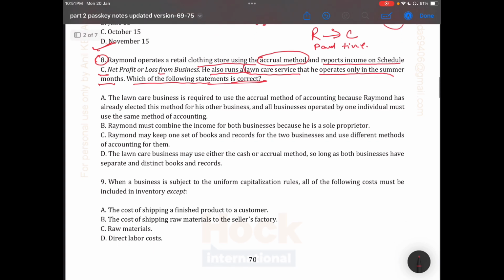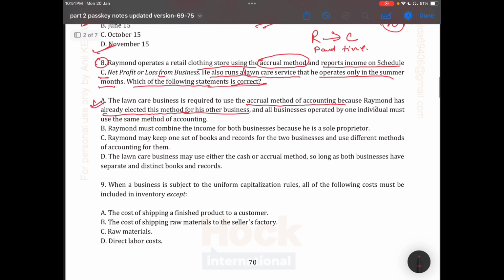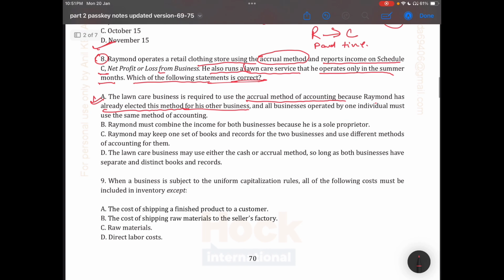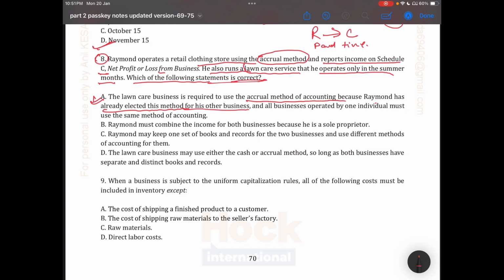Okay. So option A is saying the lawn care business is required to use the accrual method of accounting because Raymond has already elected this method in the other business. It's not compulsory. If anyone has a different business, it's not compulsory that if he chooses one accounting method for one business, then you have to follow it for the other also. So it will not be your correct answer.